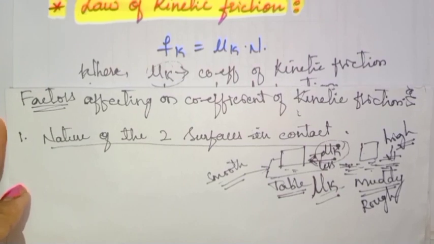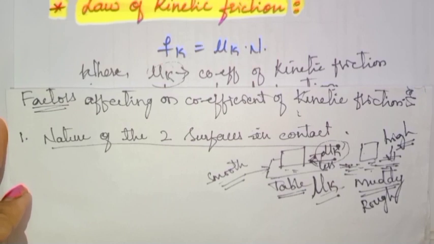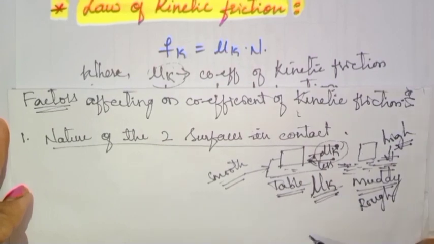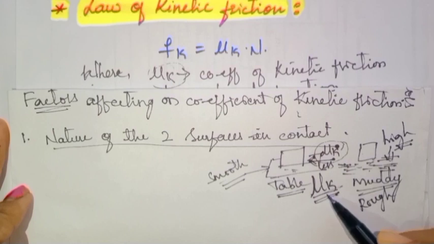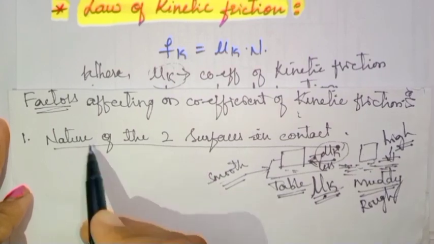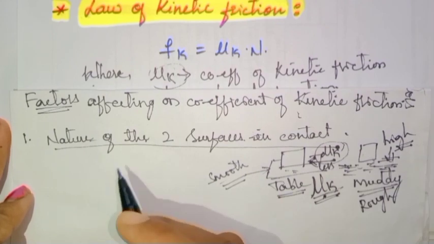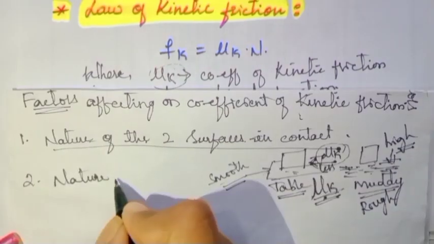And I told you that we experience difficulty walking on a sand road compared to a normal road. What is the reason? The reason is the coefficient of kinetic friction. So the coefficient of kinetic friction depends upon the nature of the two surfaces in contact. Is it clear?